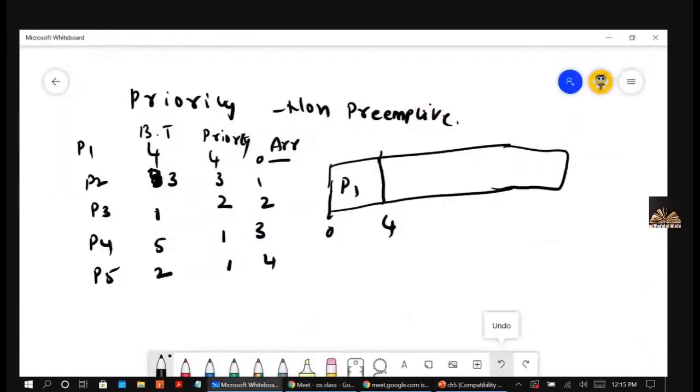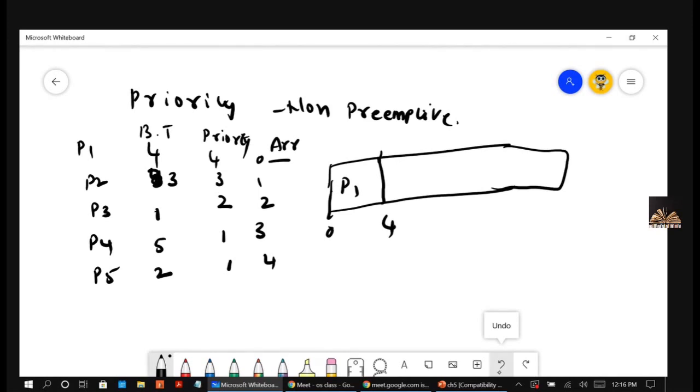By the time P1 completes its job at 4, P2, P3, P4, P5 are all arrived by time 4. Now, when you have more jobs, the priority should be considered. And remember, when more than one job has the same priority, then according to their order we should again follow FCFS.